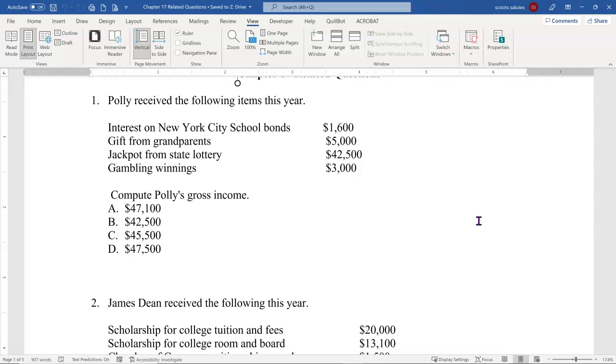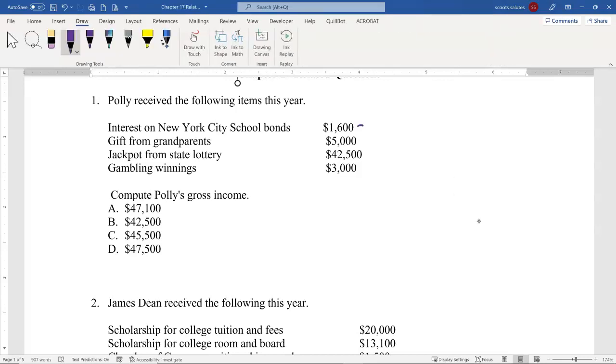Jackpot from state lottery, $42,500. And gambling winnings of $3,000. And it wants us to compute Polly's gross income. Right, so in other words, which things are included in gross income and which things are not included in gross income.